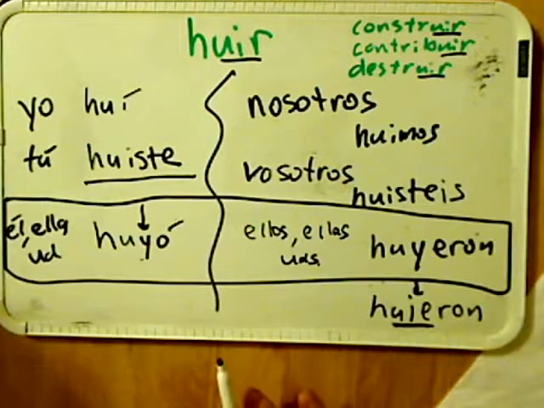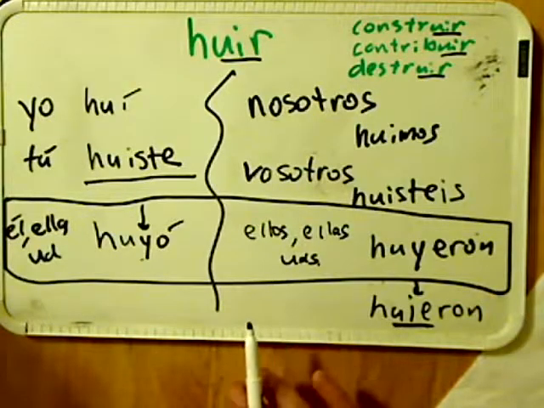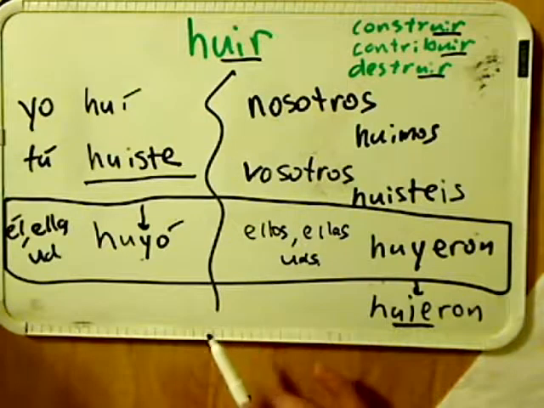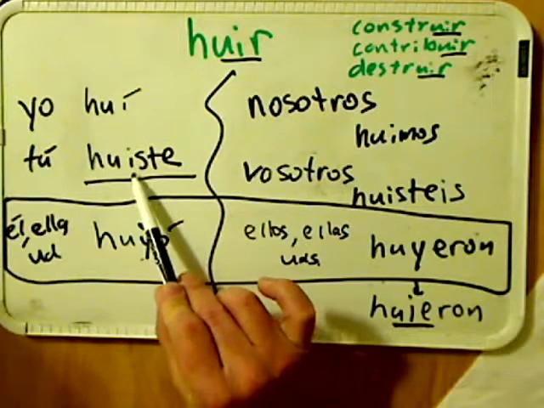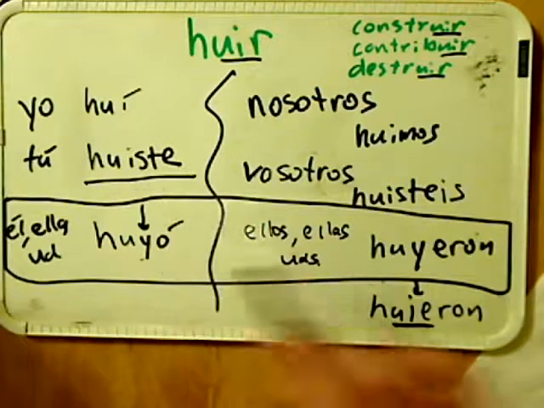The difference between HUIR type verbs and verbs like leer, creer, caer, remember from the video, is that HUIR type verbs are not going to get those added or extra accents on the I. So there is no accent on this I like there would be in leer.